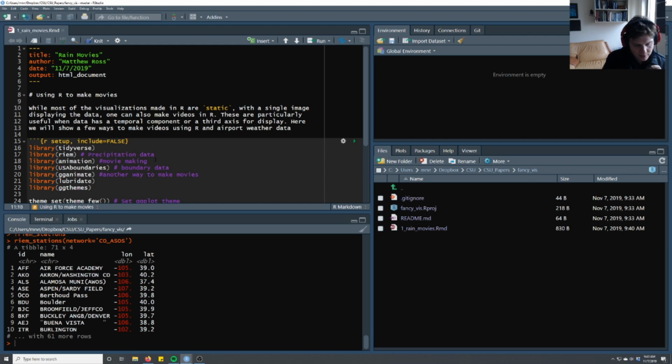The reason you would want to make a video versus a static image plot is that videos can really convey temporal dynamics. Maybe you have a time series of data and you want to show it in a way that the x-axis is not the time plot, so you could have a video scroll through years. Or another time you might use it is with explicitly spatial data.